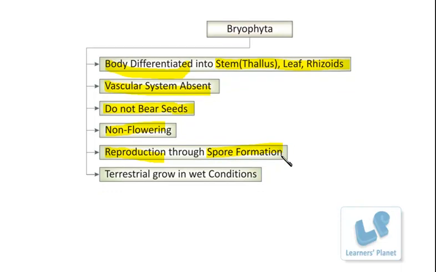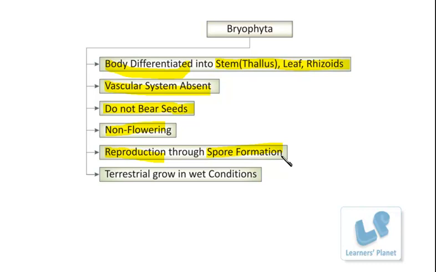These organisms actually show the alternation of generation. In this case, the spores are multicellular, and they are different from that which is present in the case of thallophytes. Alternation of generation means that these organisms grow in two different phases.